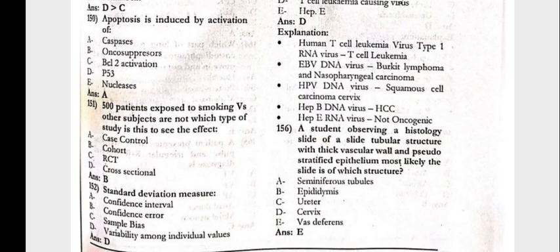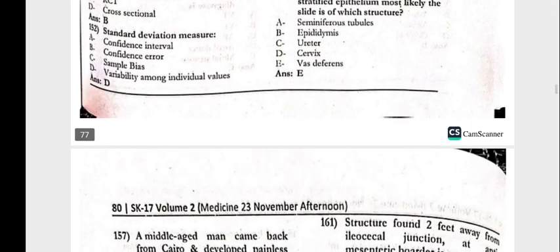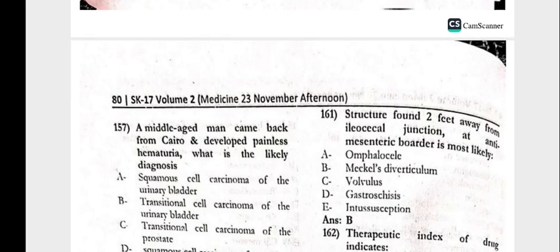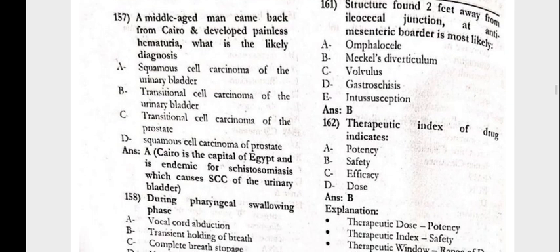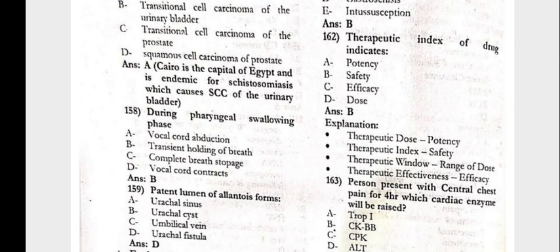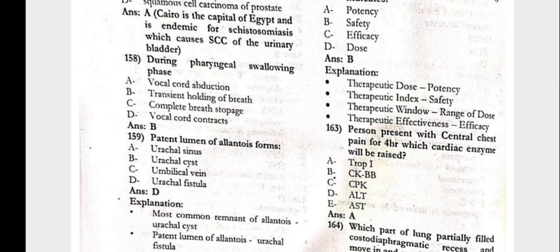156, the student observing a histology slide of a tubular structure with thick muscular wall and pseudostratified epithelium. Most likely the slide is of which structure? That is the vas deferens. 157, the middle-aged man came back from Cairo, developed painless hematuria. What is the likely diagnosis? The squamous cell carcinoma of the urinary bladder. During pharyngeal swelling, the face, transient holding of the breath. The patent lumen of the allantois forms the urachal fistula.